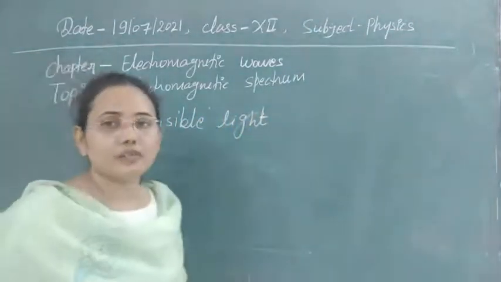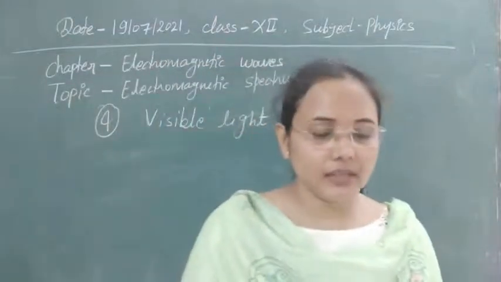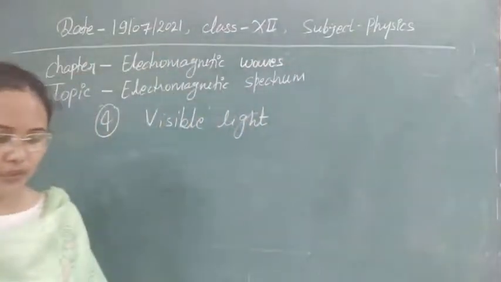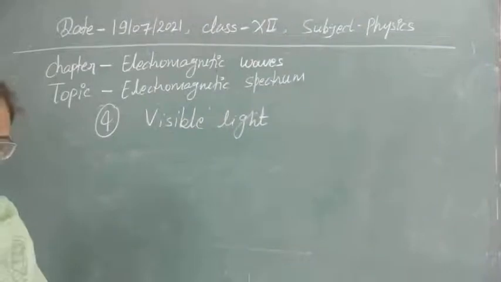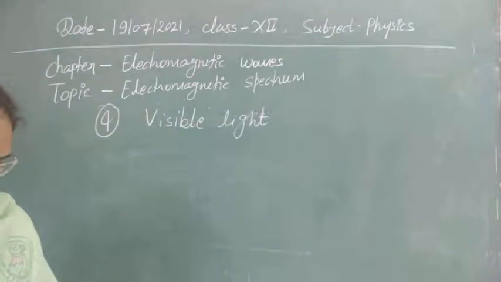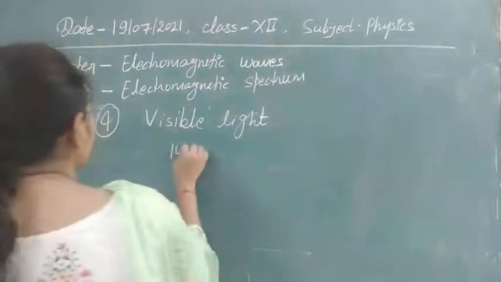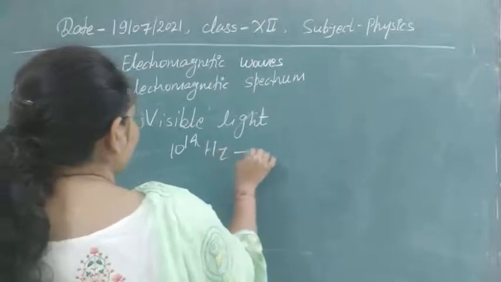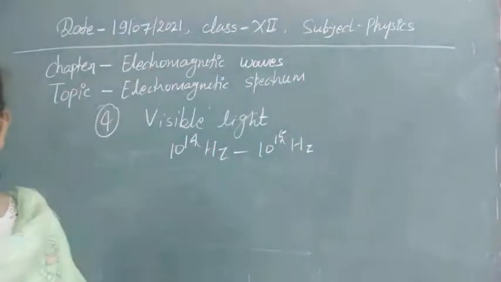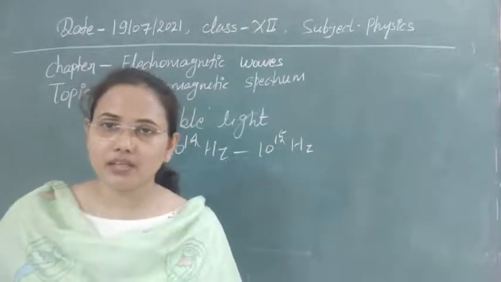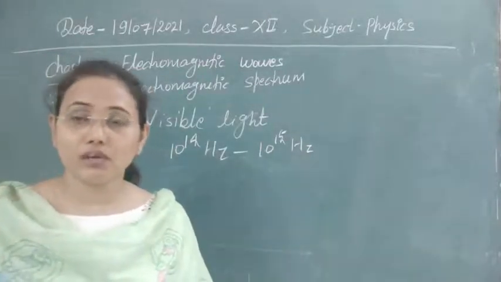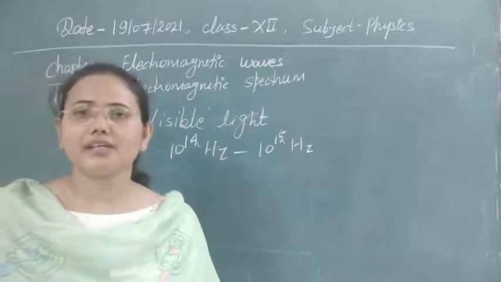So for visible light, first of all, what is the range of the frequency? Its frequency is from 10 to the power 14 to 10 to the power 15 hertz. They are lying in between, and this is not a very great range for visible light, but still we can see all of the things easily. The world is very visible, the world is bright for us.